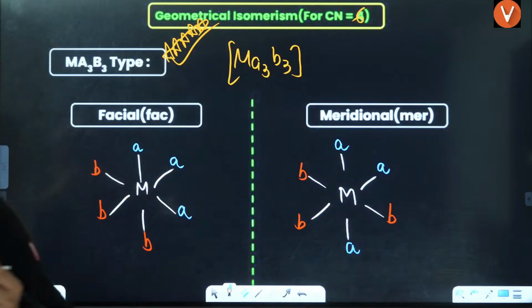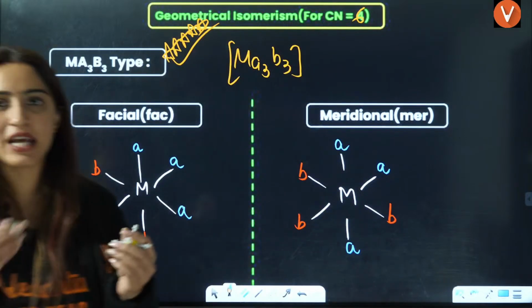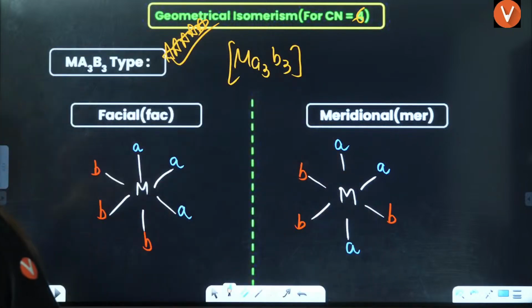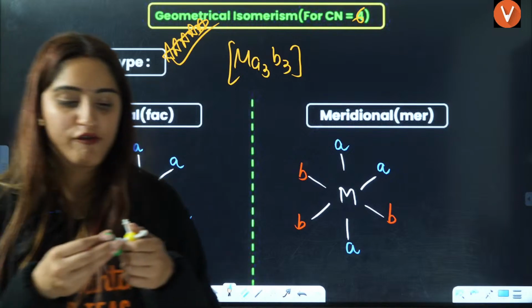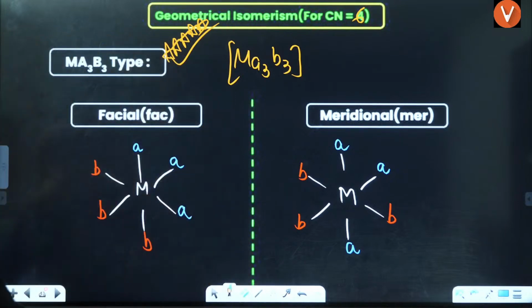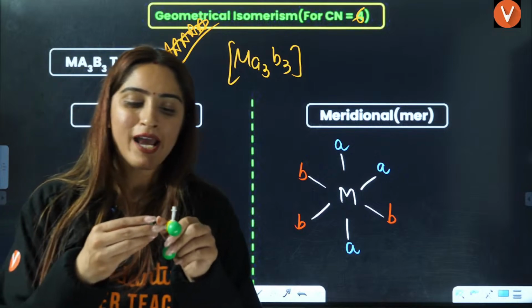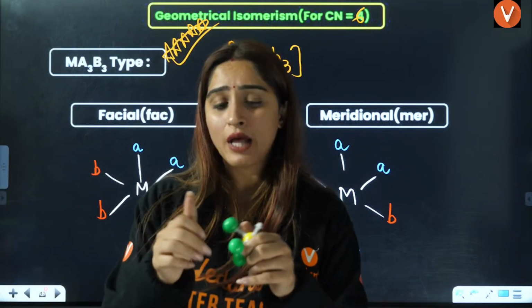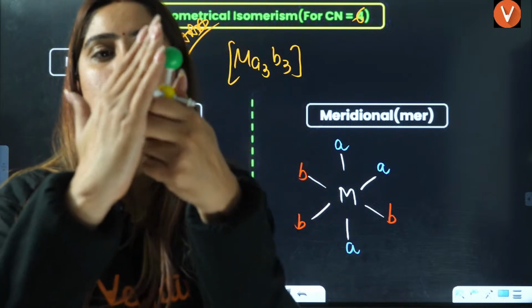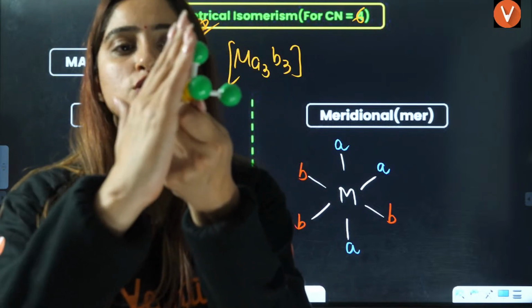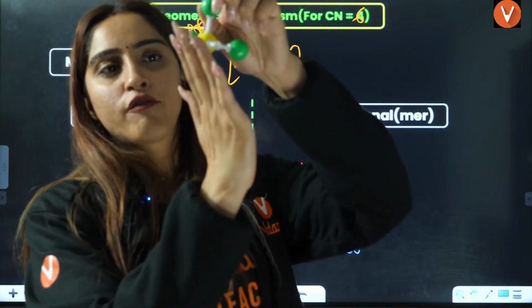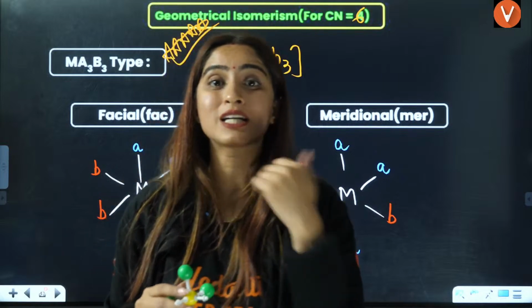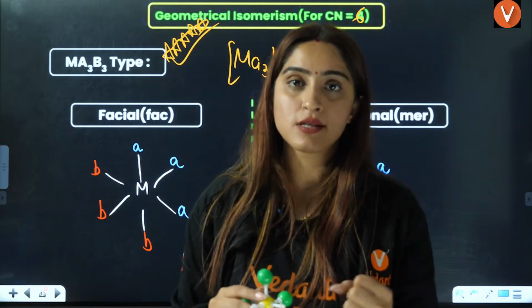But ma'am, what about in 3D? Let's take A as green. So A will be on one face, the same atoms on one face. Face means this is the face. Why is octahedral called octahedral? Because it has 8 faces. I'll just show you that. This is the first face, this is the second face, this is the third face, this is the fourth face. This is fifth, sixth, seventh, eighth. That is why octahedral is called octa. Octa means it has 8 faces.